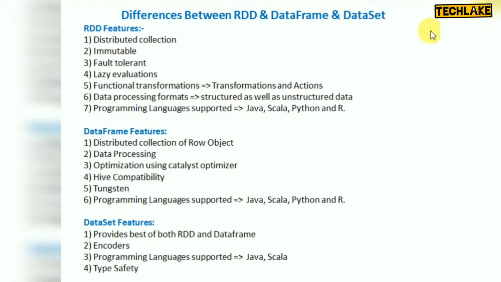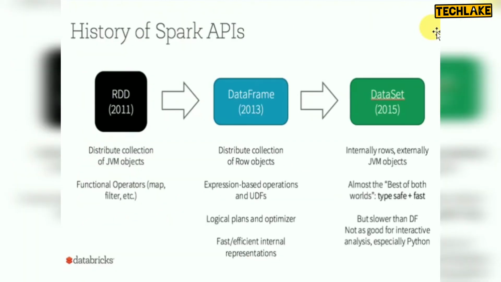So look at when they launched this. In RDD, the initial version in 2000, they came up with RDD. It is a distributed collection of JVM objects, with functional operators, all transformations and actions like map, filter and other transformations. Then data frame. A data frame is a distributed collection of row objects. Distributed collection of row objects means the data will be available in rows and columns. So that you can say is a distributed collection of row objects.